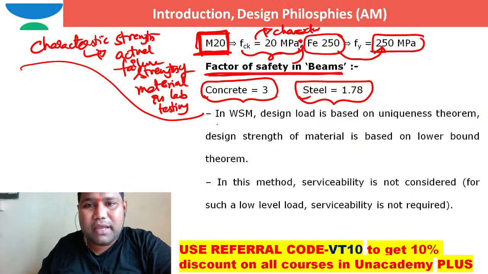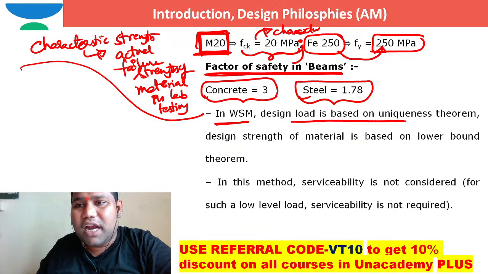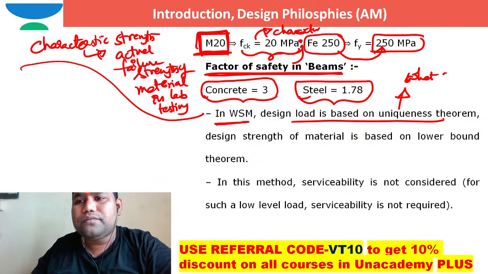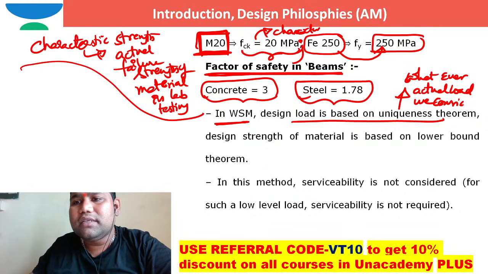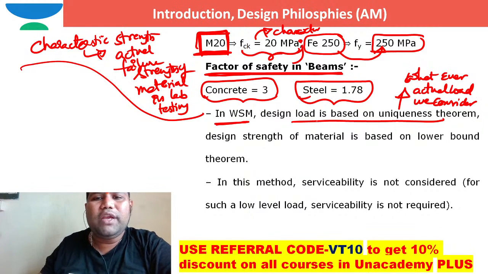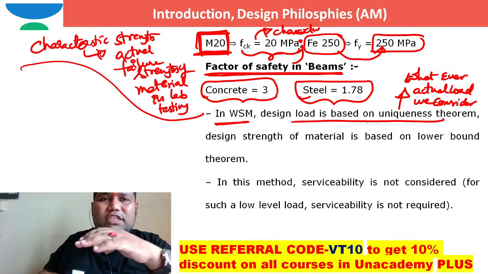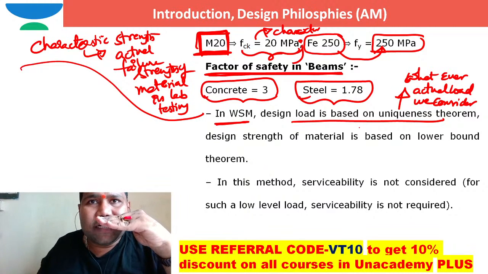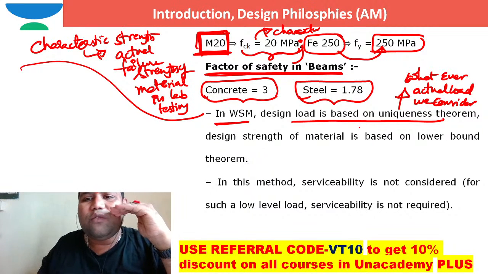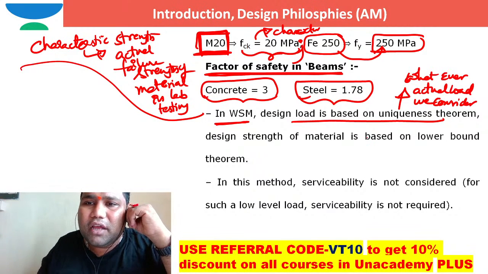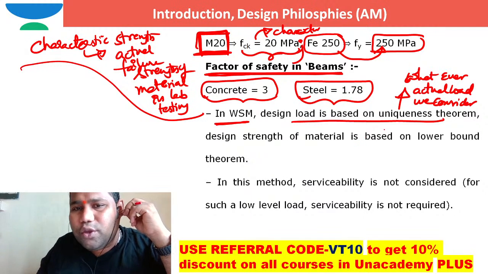In working stress method, design load is based on uniqueness theorem. What does based on uniqueness theorem mean? Whatever actual load we consider, the load that is coming on the structure, then we can say the design load is following uniqueness theorem.